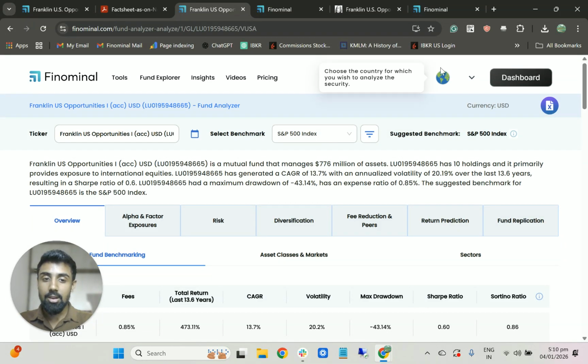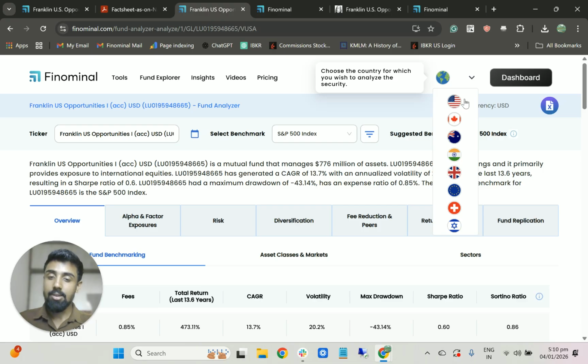Since we are in the global region, you get access to 8 countries. This includes all 30,000 funds in the US, all 100,000 funds in the UK, Europe, Switzerland region. And on top of that, if you have clients in Australia, Canada, or obviously India, you get access to eight different countries' mutual funds, ETFs and stocks.